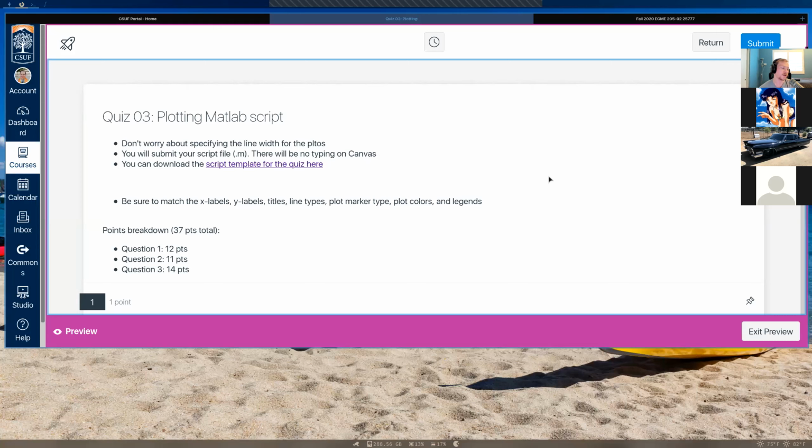If our script doesn't run right, no, it's not going to be all a zero. If your script doesn't run right, I'm not just going to say, yep, you get a zero. I'll actually go through it kind of like I've been doing for all of the quizzes so far. I'll go line by line and see. I'll try to give you as much partial credit as I can, basically. Yeah, no, I'm not gonna just give you all or nothing.